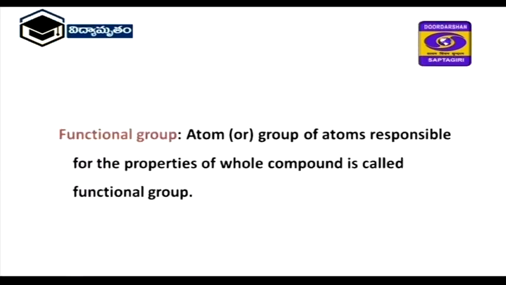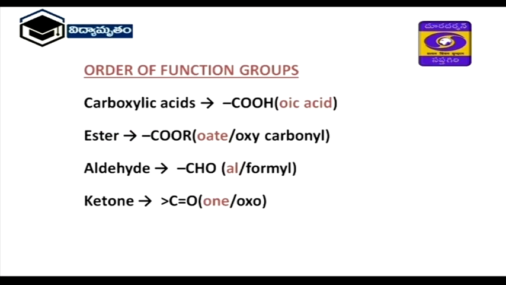So in this IUPAC nomenclature, the first one is functional group. What is a functional group? An atom or group of atoms responsible for the properties of the whole compound. We call that a functional group. Depending on the functional group, the properties will change. Here you see the order of functional groups.